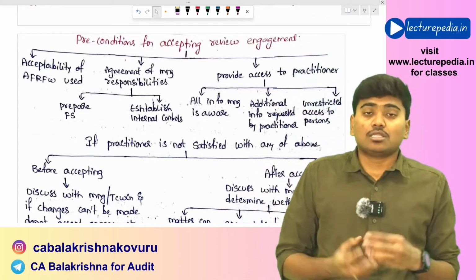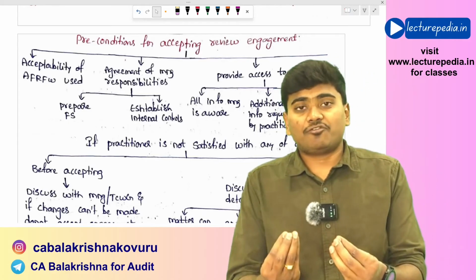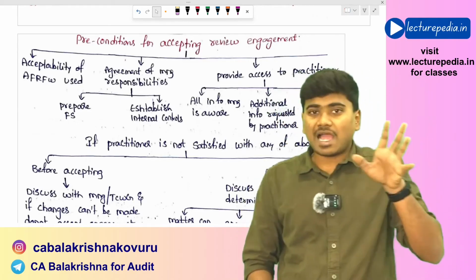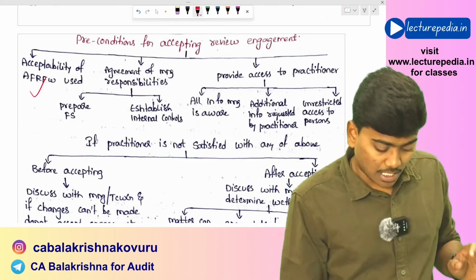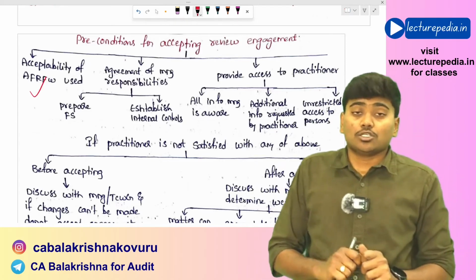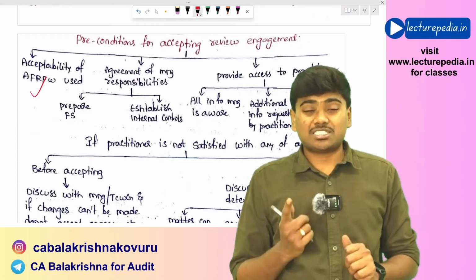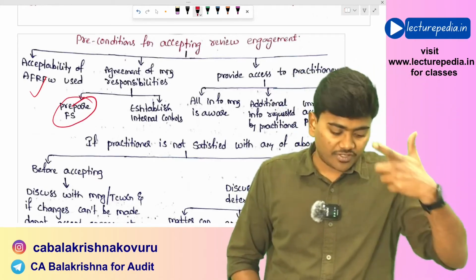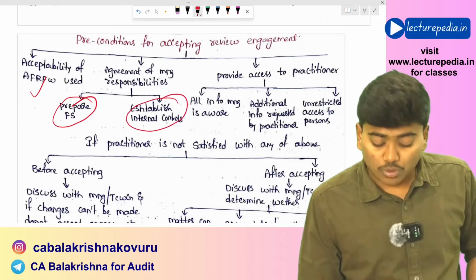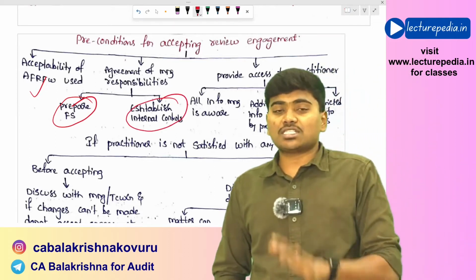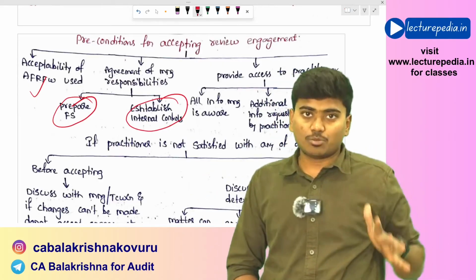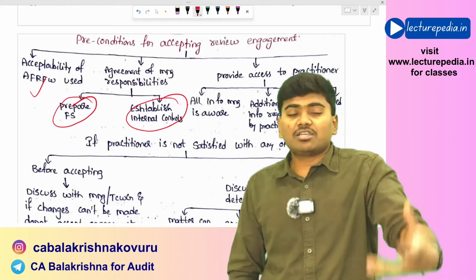First of all, the applicable financial reporting framework that is being used for preparation of the financial statements must be acceptable. Also the management should agree to its responsibilities of preparation of financial statements as per the applicable financial reporting framework, and also to establish internal controls in the organization. Management should agree that this is their responsibility. Only then the practitioner will accept the engagement.